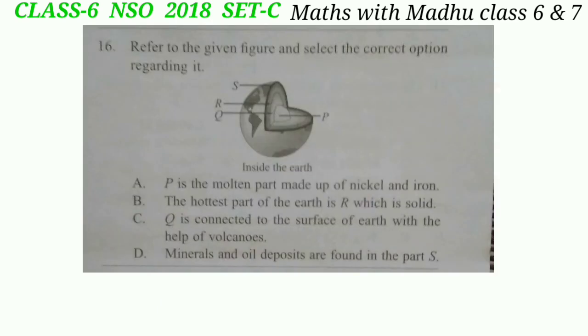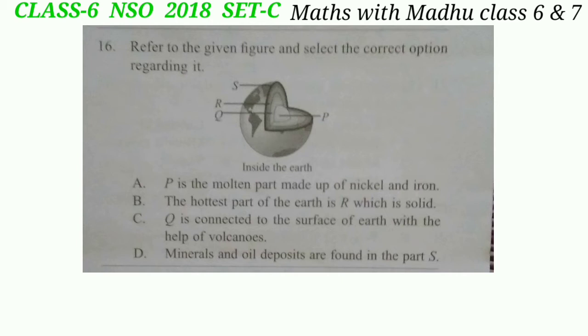Question number 16. Refer to the given figure and select the correct option regarding it. Option A. P is the molten part made up of nickel and iron. This is the incorrect option. Option B. The hottest part of the earth is R, which is solid. This is also the incorrect option. The hottest part of the earth is the core, which is P.